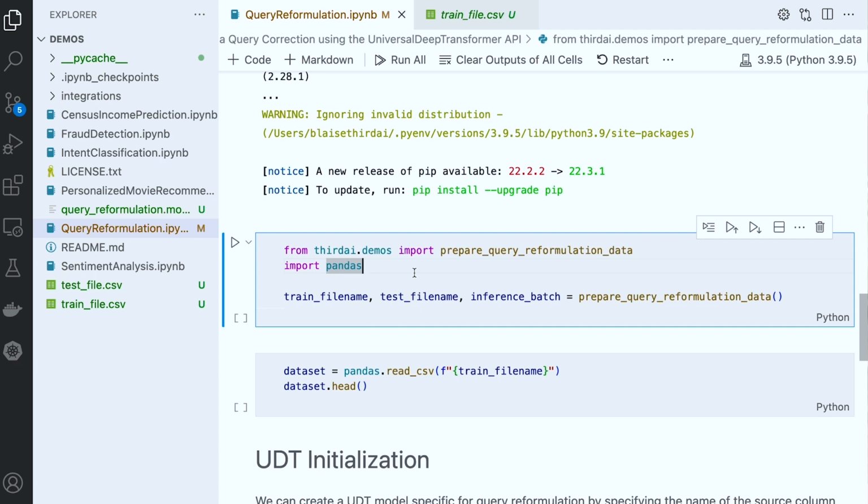Since preprocessing the dataset takes a lot of time, I've already done that for you. So we already have our training data and our testing data, and we have a batch for inference.